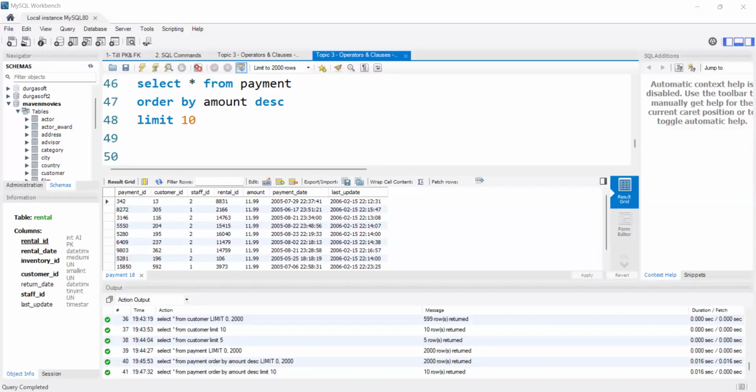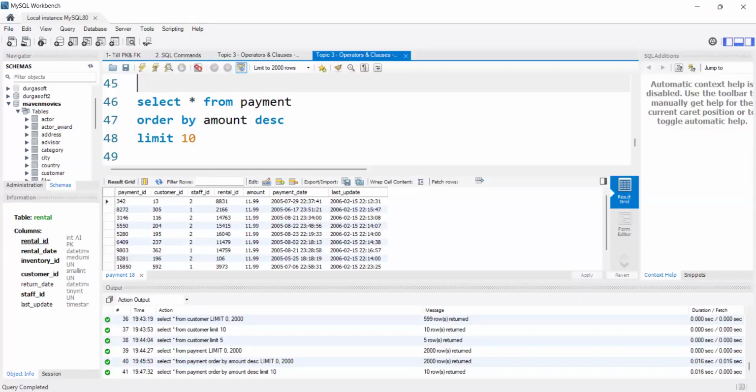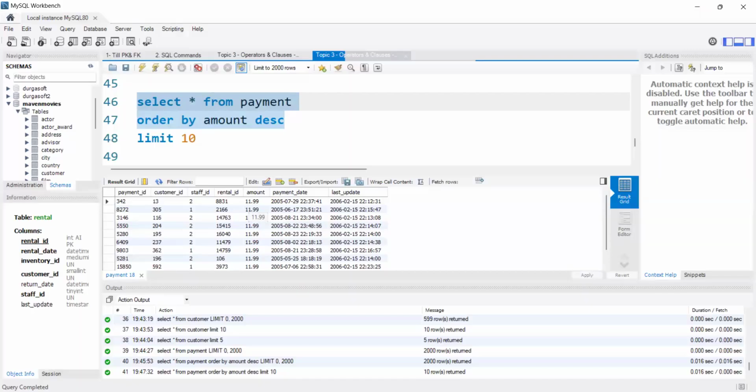So what I'm explaining here: if we want to sort the data in descending order, here in the payment table I'm sorting the amount column in descending order. If I execute only these two lines, it will sort the amount in descending order, but it will display my complete data. If I have 1,000 rows, it will display 1,000 rows.